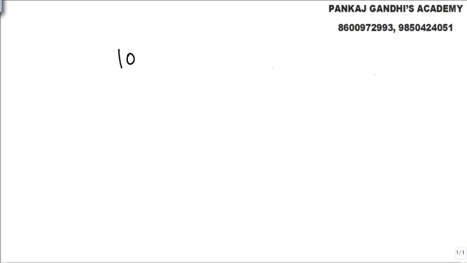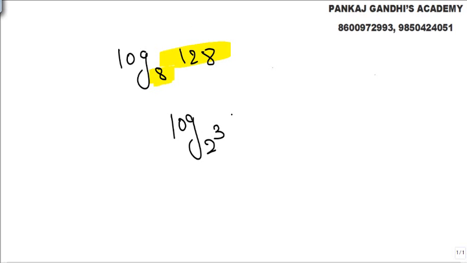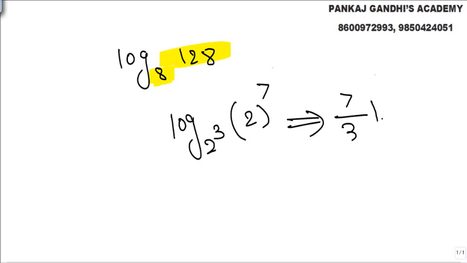Let's say we are asked to find log 128 to the base 8. Look, what you need to do is, this is a power of 2, this is a power of 2. So let's go ahead with that. Log to the base 2 cube, and this is nothing but 2 raised to 7. Again the same property we have seen, 7 by 3 log 2 to the base 2.